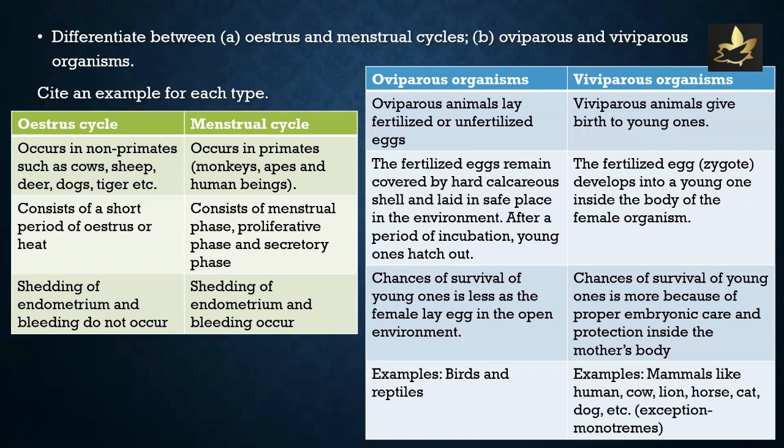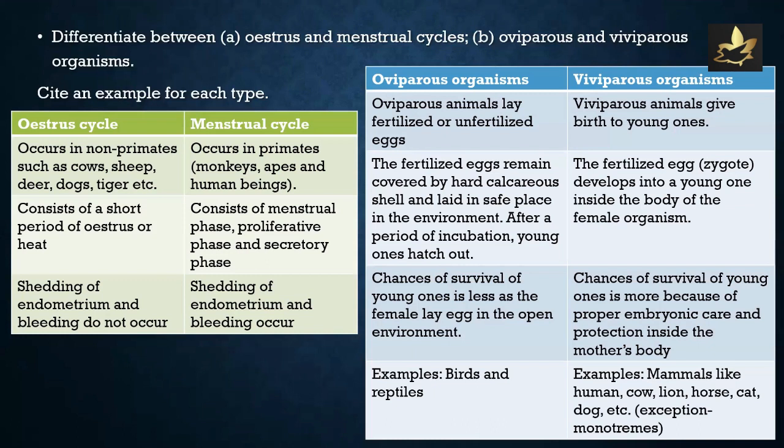Next, we move to oviparous organisms and viviparous organisms. Oviparous animals lay fertilized or unfertilized eggs. Viviparous animals give birth to young ones. The fertilized eggs remain covered by hard calcareous shell and are laid in a safe place in the environment. After a period of incubation, young ones hatch out as far as oviparous organisms are concerned, while the fertilized egg develops into a young one inside the body of the female organism in viviparous organisms.